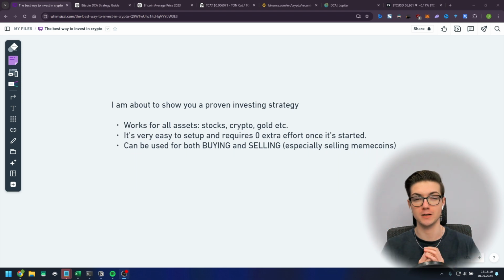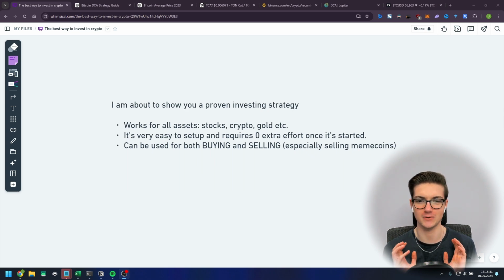Hey, today I'm about to show you a proven investing strategy which works for all assets. It doesn't matter if it's stocks, crypto, gold or anything else. It is very easy to set up and requires zero extra effort once it's started, and it can be used for both buying and selling, and you need this strategy if you are trading meme coins, and I will explain you why in just a second.